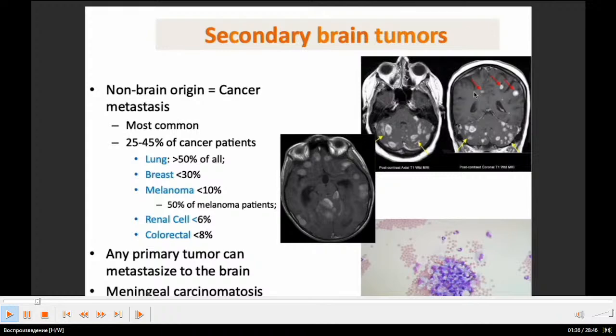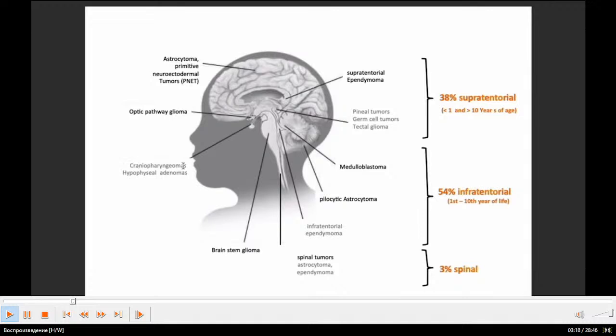So, 38% supratentorial tumors: supratentorial ependymoma, astrocytomas, optic pathway gliomas, pineal tumors; 54% infratentorial tumors such as medulloblastomas, pilocytic astrocytomas, craniopharyngiomas, brainstem gliomas, infratentorial ependymomas; and 3% spinal tumors, such as astrocytoma and ependymomas. Here you can see survival probabilities for different central nervous system tumors. It's according to Germany.